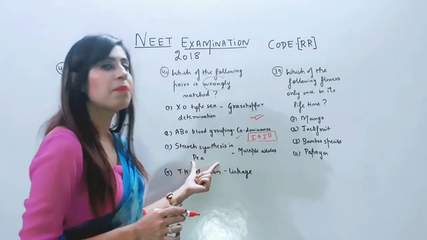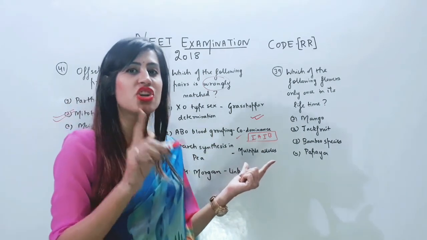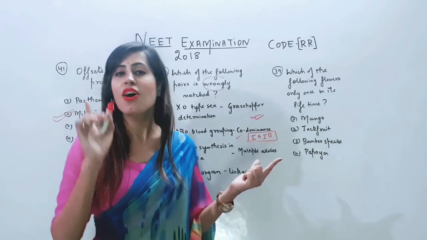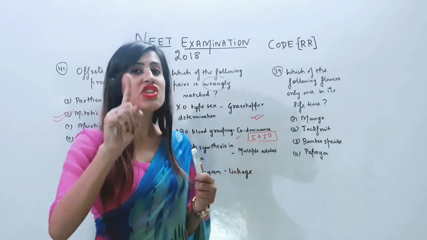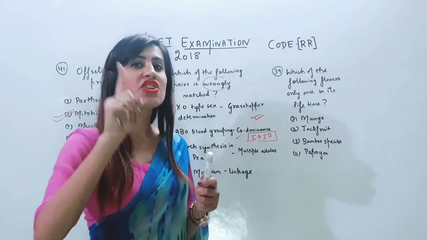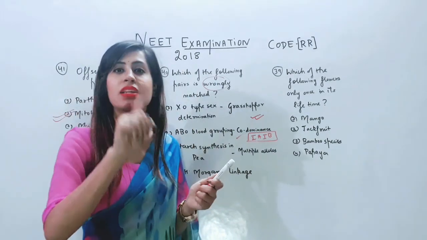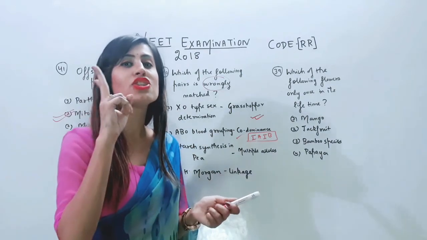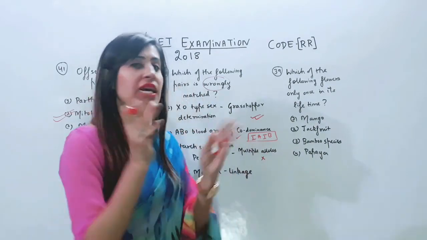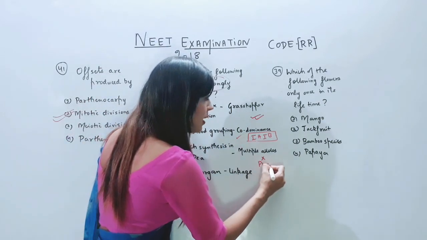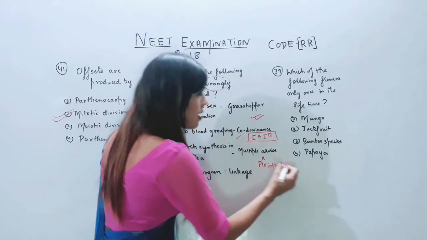Starch synthesis in pea. Yes, it is controlled by a gene B. And B gene also controls the seed shape. That means one gene B controlling the seed shape as well as the starch synthesis. And it is having only 2 alleles. So it is not an example of multiple allelism. It is an example of pleiotropy.